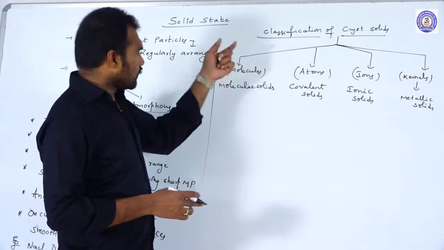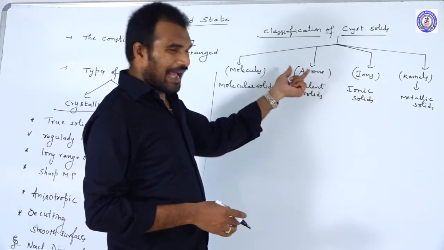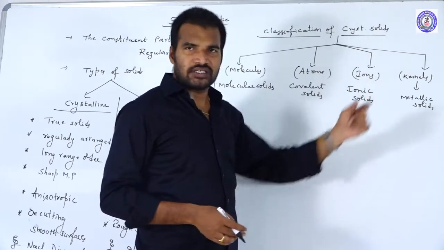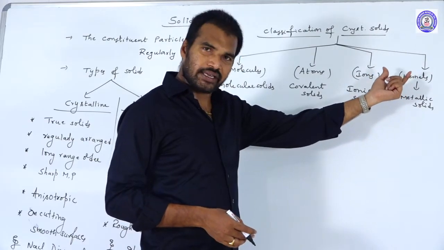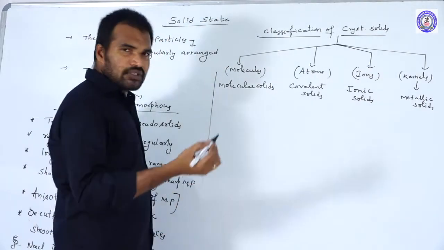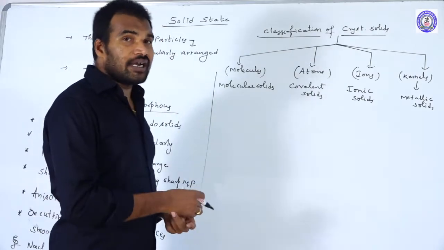If the constituent particles are molecules, then we call them molecular solids. If it is atoms, then covalent solids. If they are ions, then ionic solids. If they are metal atoms or kernels, then we call them metallic solids. Again, the molecules means what? It may be a polar molecule, non-polar molecule, or hydrogen containing molecules.